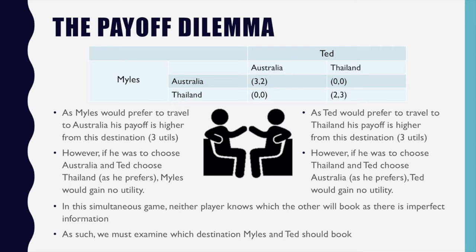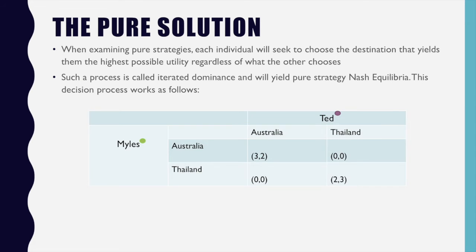In this simultaneous game, neither player knows which the other will book, as there is imperfect information. As such, we must examine which destination Miles and Ted should book. When examining pure strategies, each individual will seek to choose the destination that yields them the highest possible utility regardless of what the other chooses. Such a process is called iterated dominance and will yield pure strategy Nash equilibria.